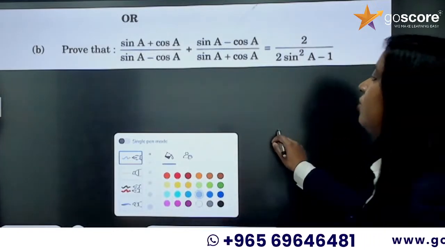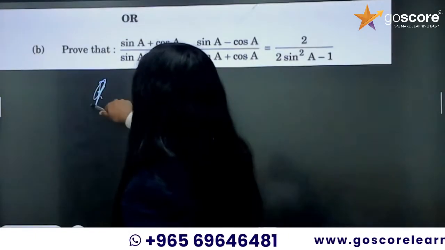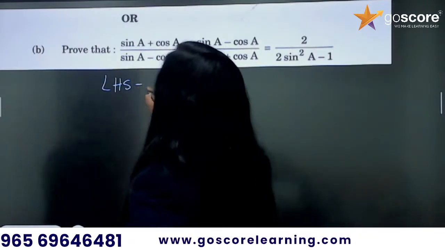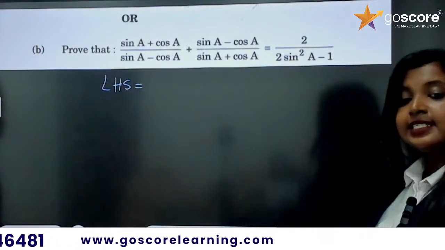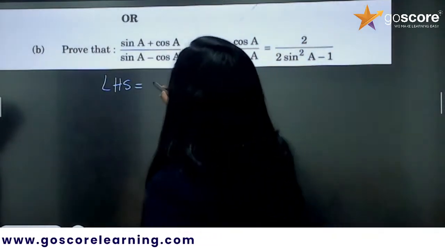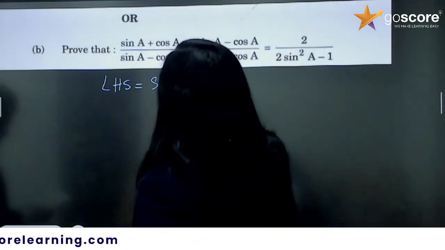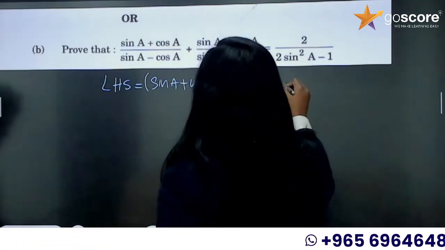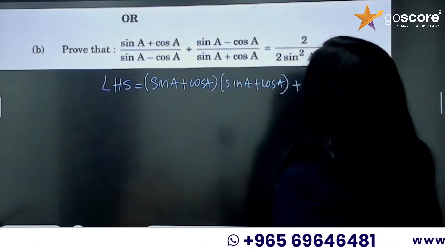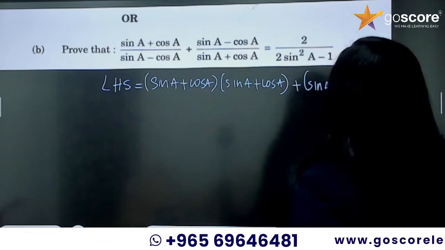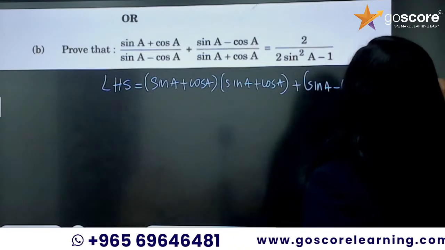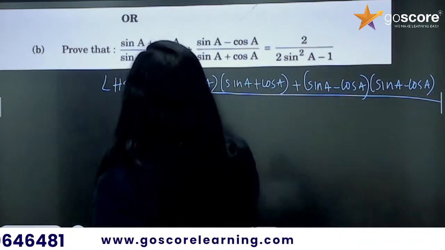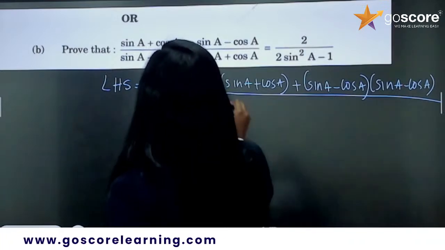Okay, so what I am going to do is, I am not going to write the LHS. You have to write the LHS for your exam. So LHS is equal to, I am going to take the LCM. For that, I am going to multiply sin A plus cos A and sin A plus cos A, then plus sin A minus cos A into sin A minus cos A. The whole divided by, what is the denominator? Sin A minus cos A into sin A plus cos A.